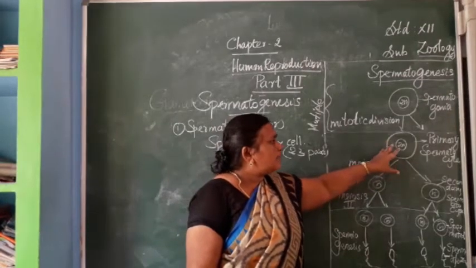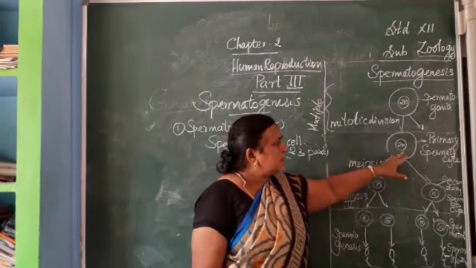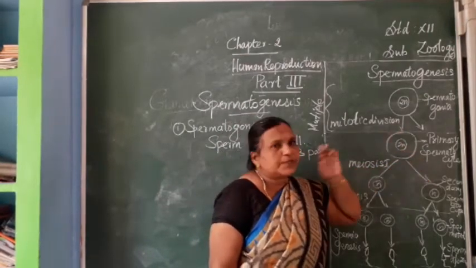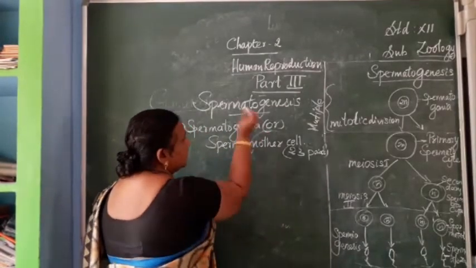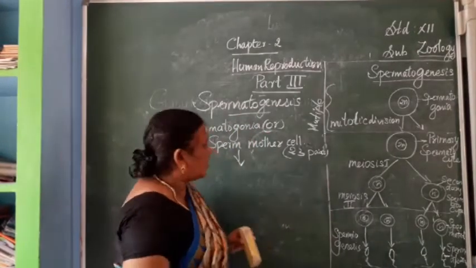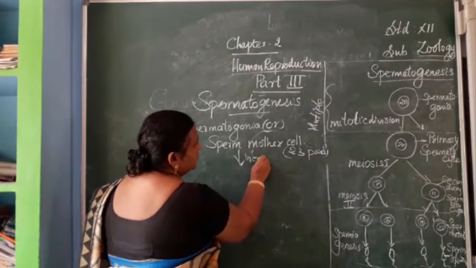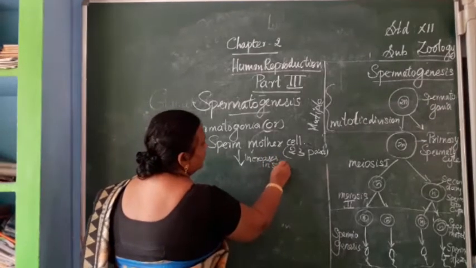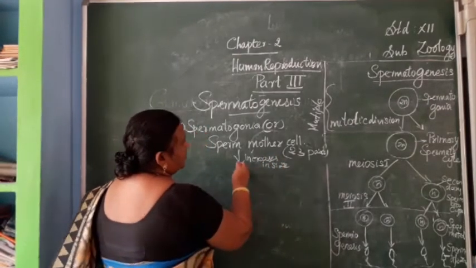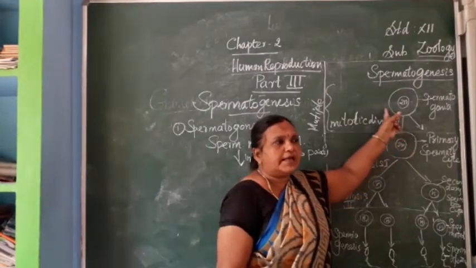When it increases in size, this is called a primary spermatocyte. So this sperm cell, or spermatogonia, when it increases in size, mitotic division will happen.